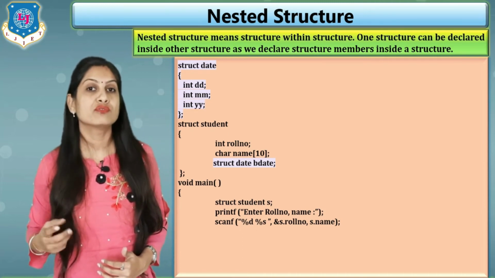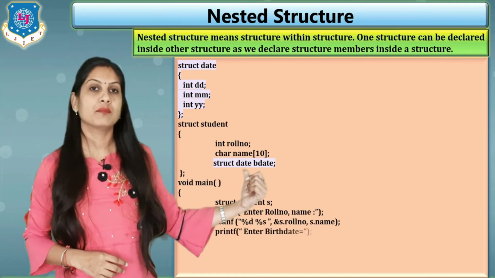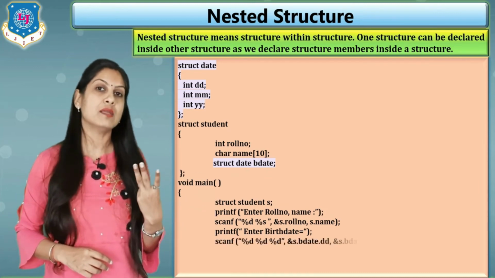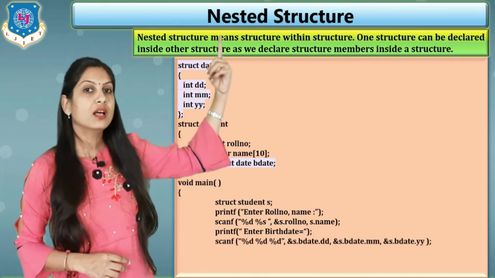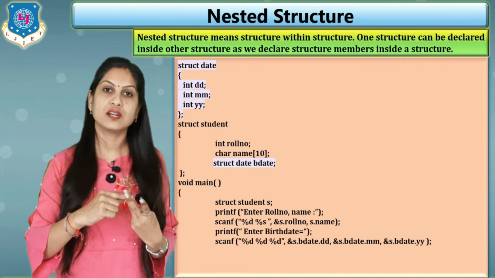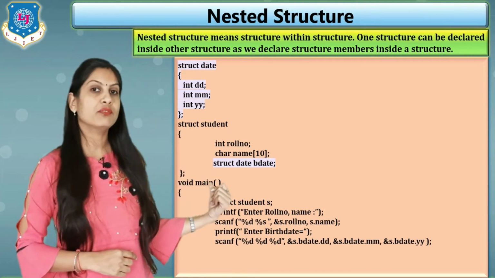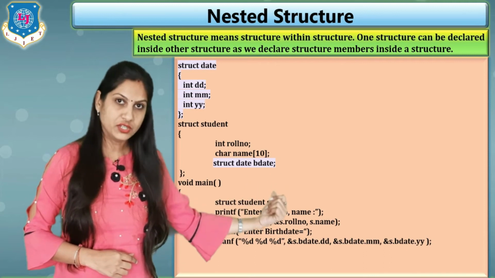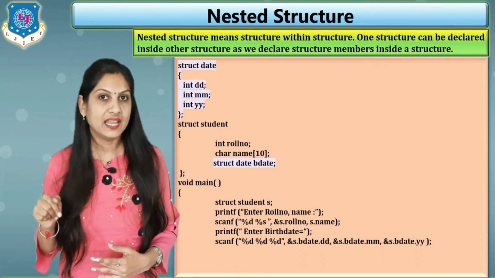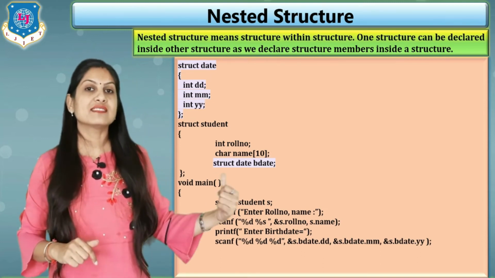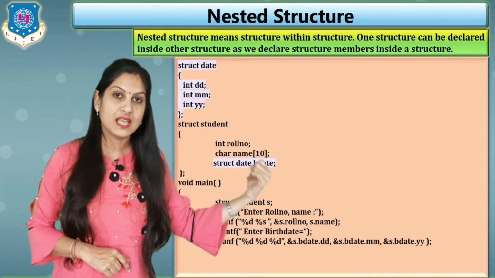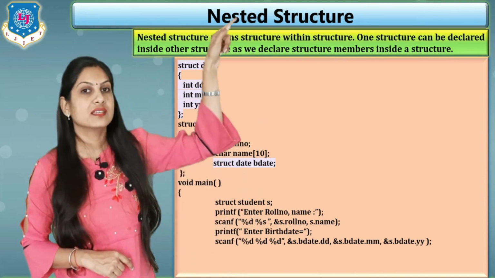So in that case we first print the message printf enter birth date, and now in scanf we write %d 3 times because we are referring to the above structure, that is date, and there are 3 members there. First is day, month, year. So %d for day, then month, and then year, and here I am specifying ampersand s dot bdate dot dd. That indicates what? s is the original structure, then inside that we are using another variable, that is bdate, and then inside bdate we are accessing the day.